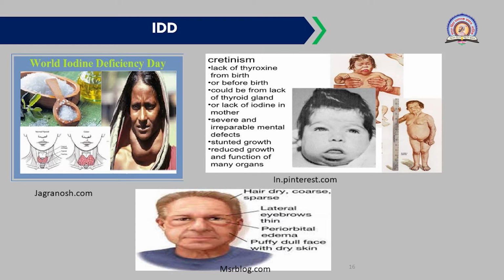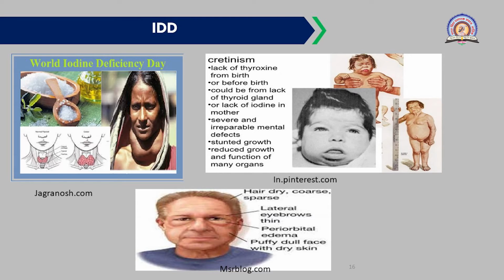Then another disease, cretinism, is observed in children or infants. That is because of lack of thyroxine from birth, that is, before birth also. It could be from lack of thyroid gland or lack of iodine in the mother. Severe and irreparable mental defects are observed in this cretinism. Then stunted growth, that is short height, is observed. Reduced growth and reduced function of many organs are also seen in cretinism.